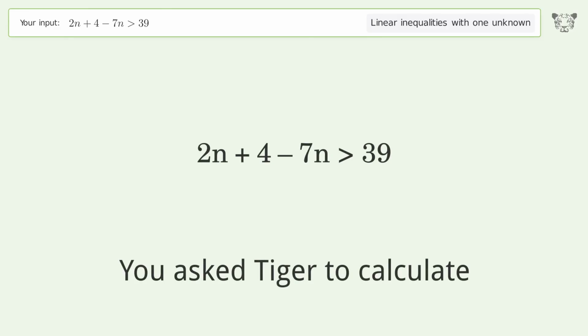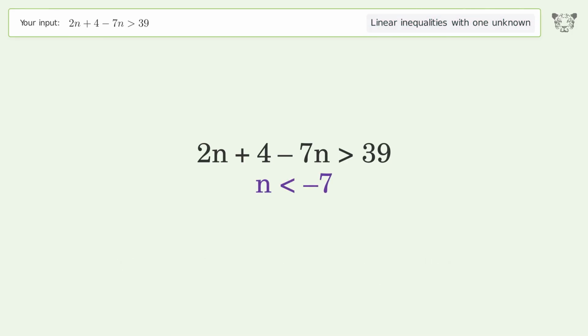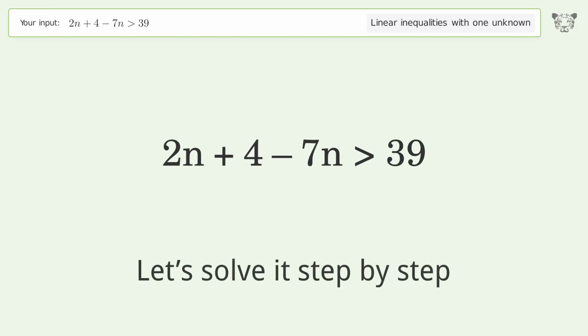You ask Tiger to calculate. This deals with linear inequalities with one unknown. The final result is n smaller than -7. Let's solve it step by step.